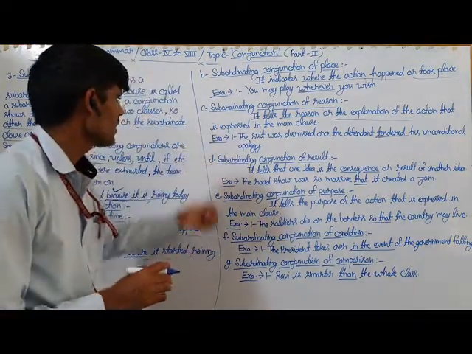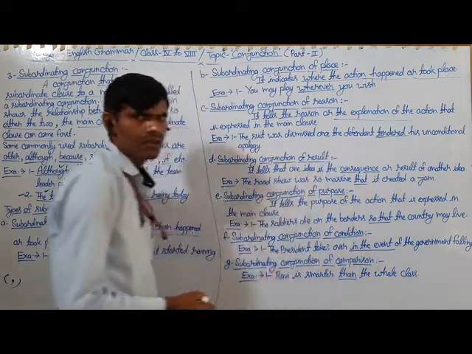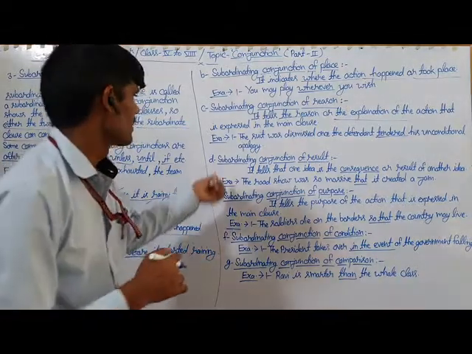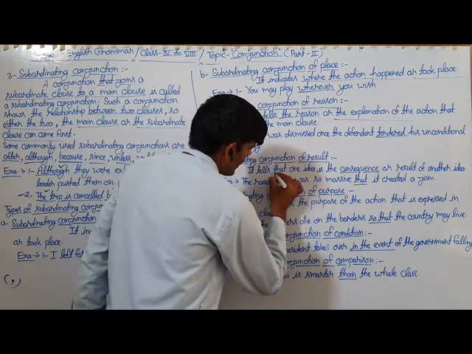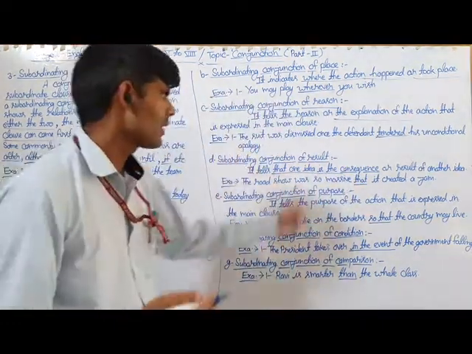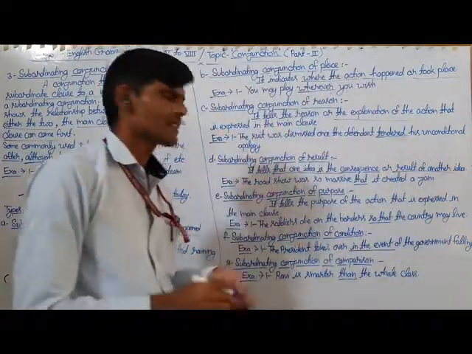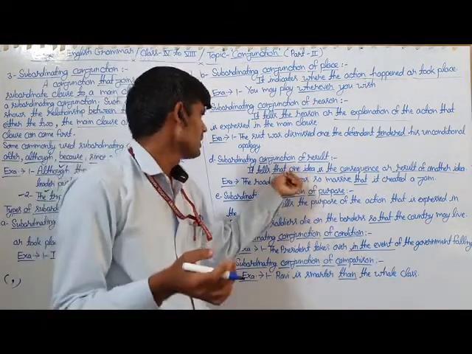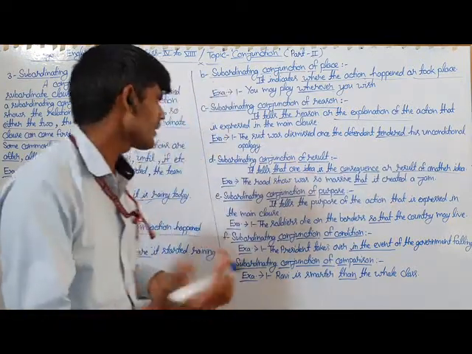And here is the next one, and that is subordinating conjunction of result. It tells us that one idea is the consequence or the result of another idea.